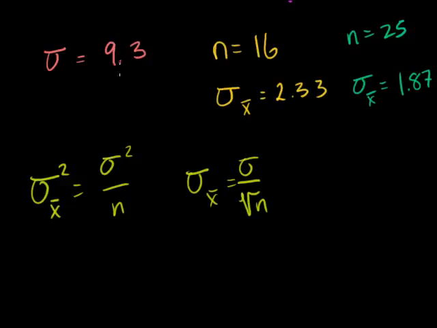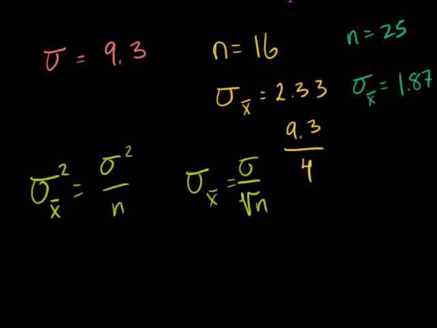So if I were to take 9.3 divided by the square root of 16, right? N is 16. So divided by the square root of 16, which is 4, what do I get? So 9.3 divided by 4. Let me get a little calculator out here.